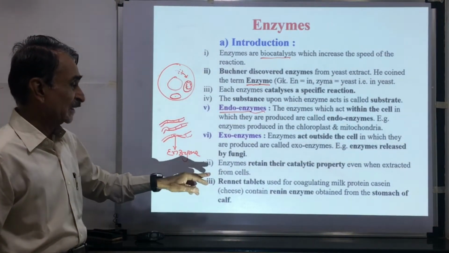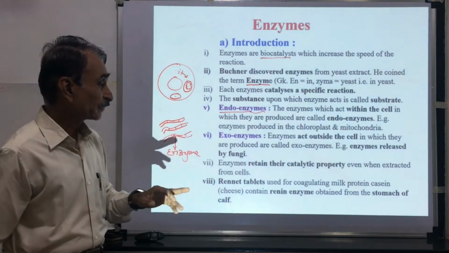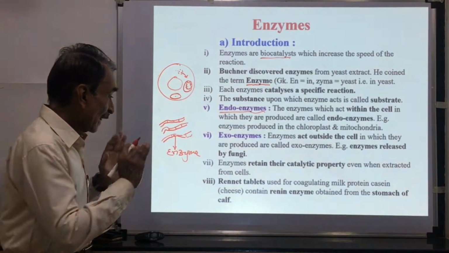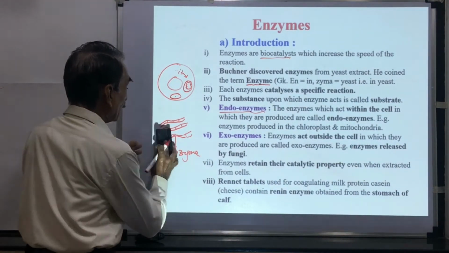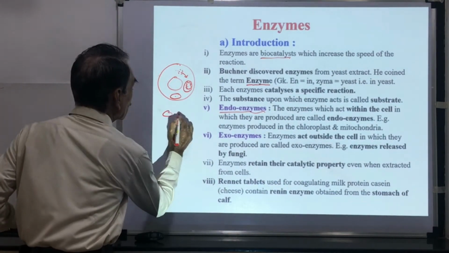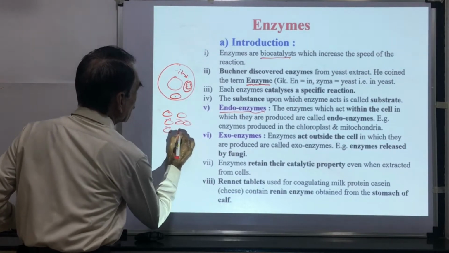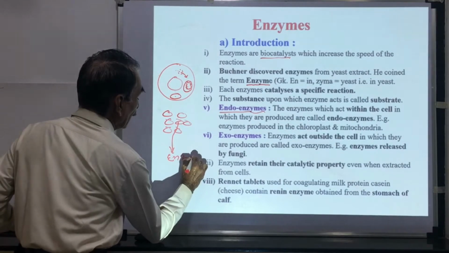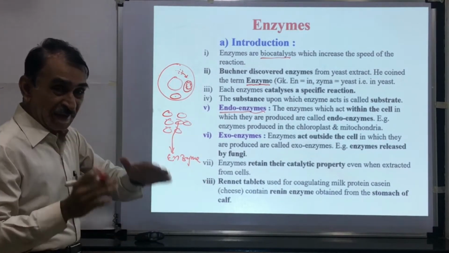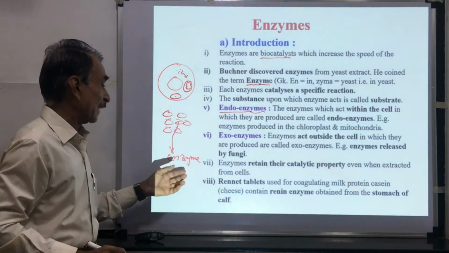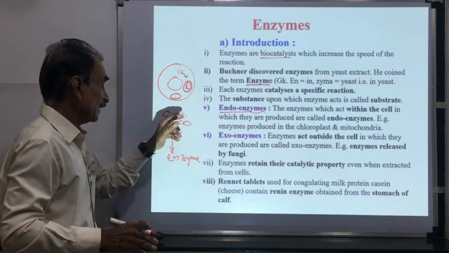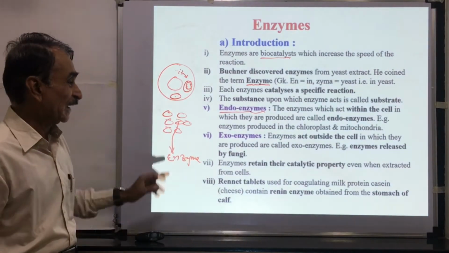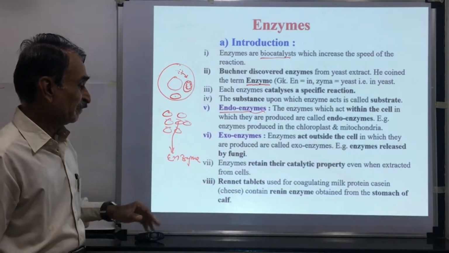endoenzymes and exoenzymes. Enzymes retain their catalytic property even when extracted from the cell. Suppose, if you take the example of yeast, suppose these are the yeast cells. From these yeast cells, these enzymes are extracted and they can act; they retain the catalytic property if they are removed, if they are extracted from the cell. Enzymes retain their catalytic property even when extracted from the cell.